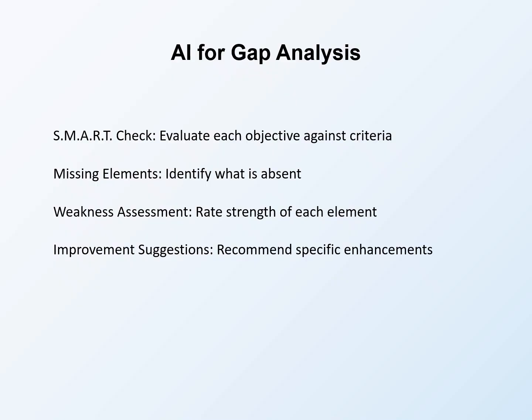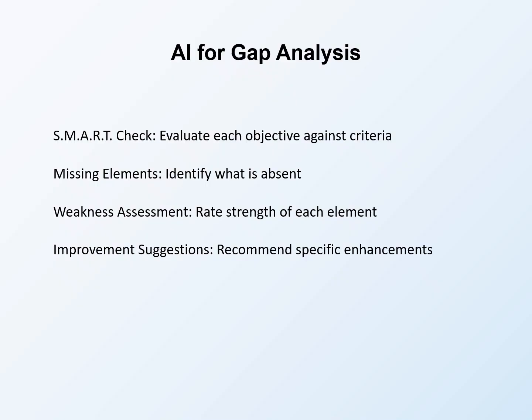AI assists with gap analysis in objectives. Smart Check evaluates each objective against criteria. AI can systematically review whether objectives are specific, measurable, achievable, relevant, and time-bound. Missing elements identify what is absent. If an objective lacks a timeline or specific metric, AI can flag the gap. Identification precedes correction.